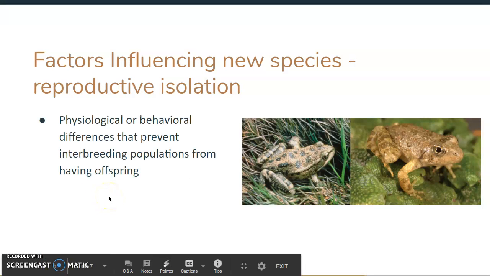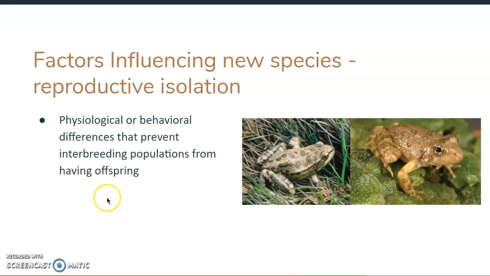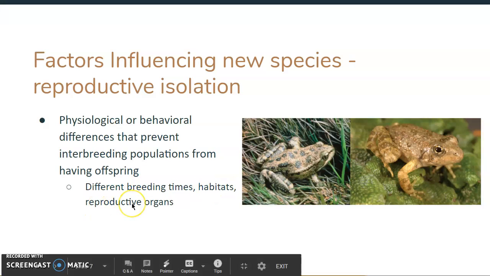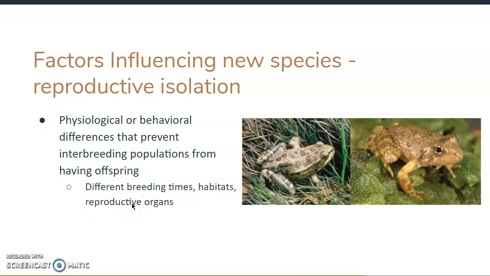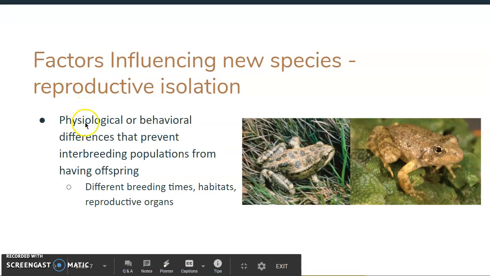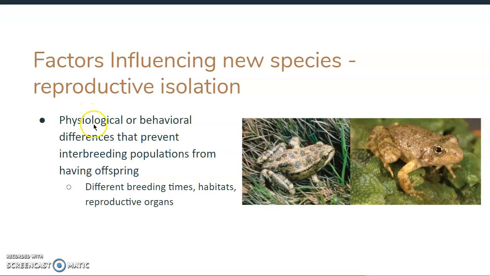And our last one is reproductive isolation. Our definition of reproductive isolation is physical or behavioral differences that prevent interbreeding populations from having offspring. Some examples are different breeding times, different habitats, or different reproductive organs. So psychological, let's go back to psychological, is talking about the way that we think, the thoughts that we have, or even the thoughts that animals have.